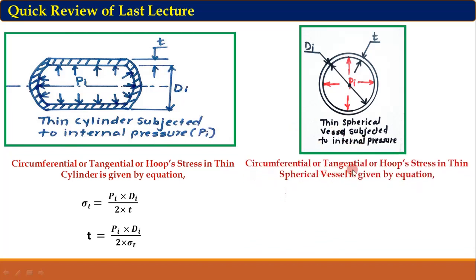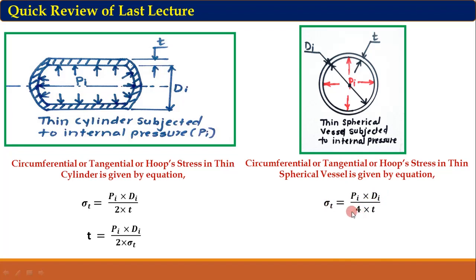So the circumferential or tangential or hoop stress for a thin spherical vessel is given by the equation sigma t is equal to pi di upon 4t. Actually, we have not derived this equation in the last lecture, but we can derive it on the basis of the thin cylinder. So this equation is sigma t is equal to pi di upon 4t.